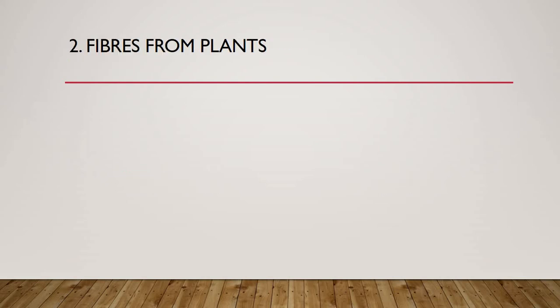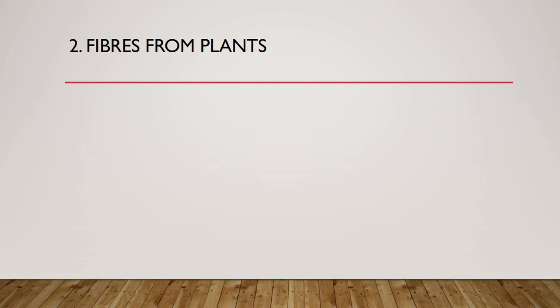Moving on, question 2. Fibers from plants. So fibers which we get from plants, which are even if I say natural fibers, because plants grow naturally. So I'll give you again 2 seconds to write and speak the answers. Okay, so this is very easy.